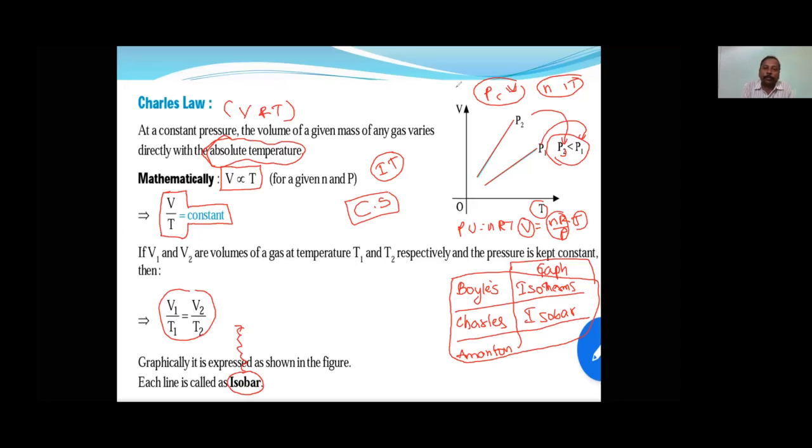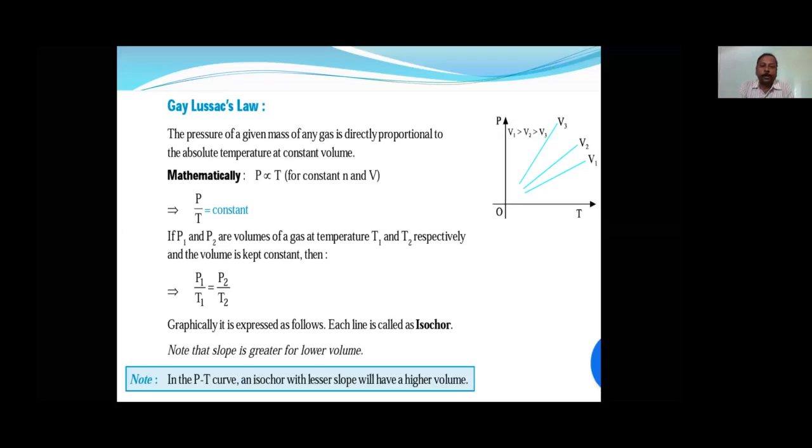Is that understood? This is about Charles' law. Okay, next law is Gay-Lussac's law. See, the main three laws deal with the fundamental properties I told you about: pressure, volume, and temperature. Okay, what are those? Pressure, volume, and temperature. So this was given by Boyle's law.